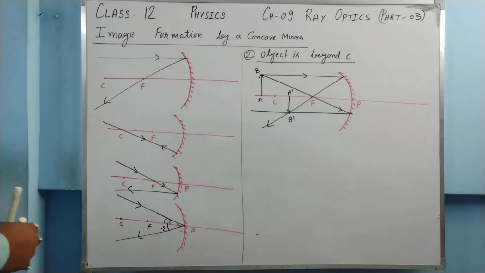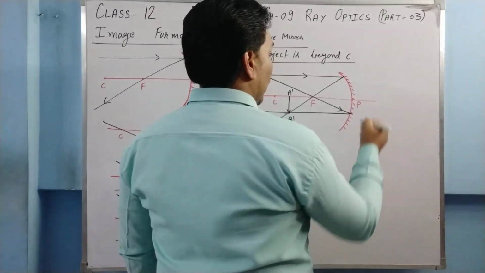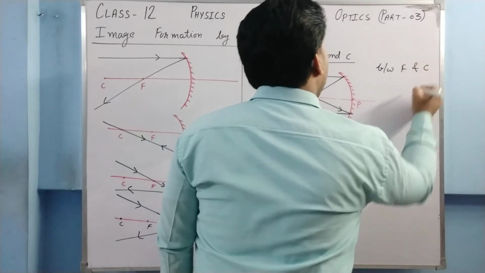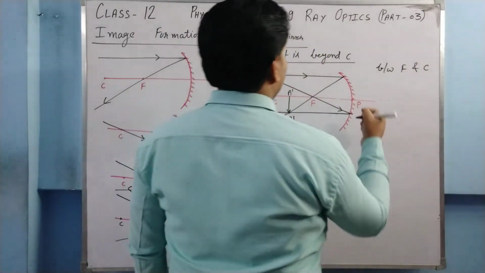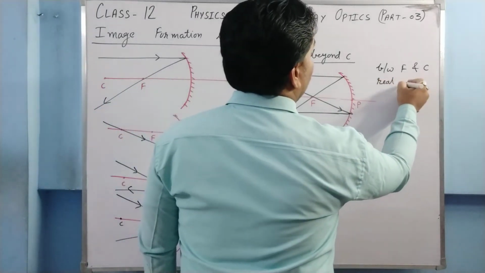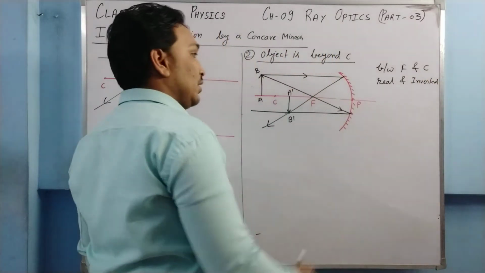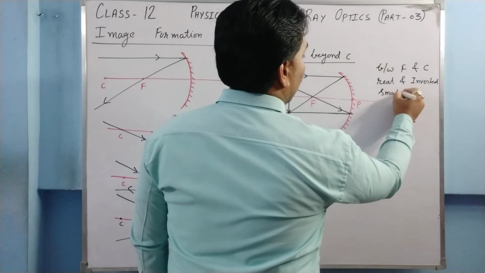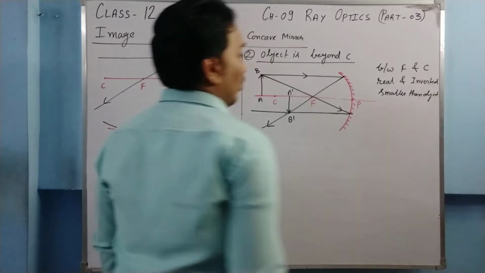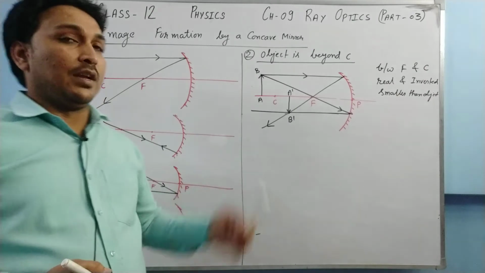If we want to write the characteristics of the image, we have to mention three things. First of all, position. The position is between F and C. The second thing, the nature of the image. The image is real and inverted. And the third thing, the size of the image. Obviously it is smaller than the object. So these are the characteristics of the image we get in this case.